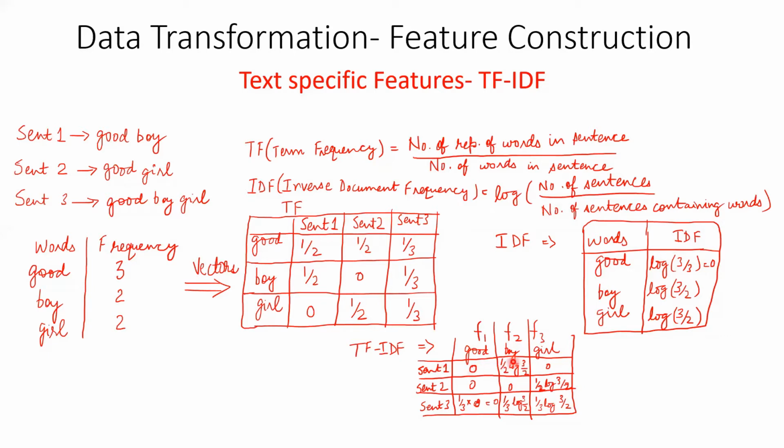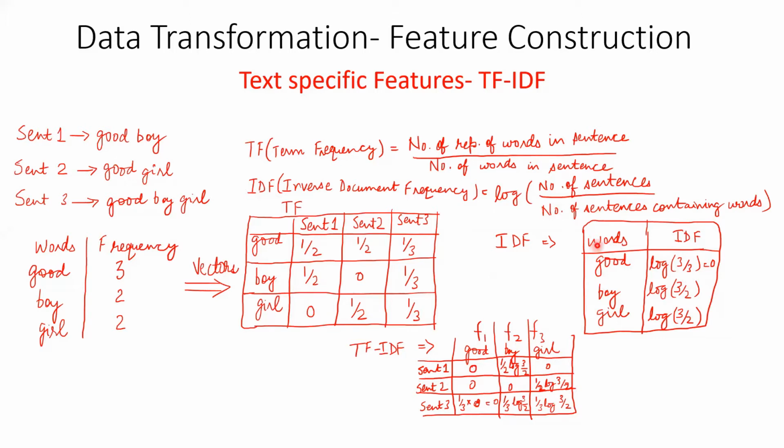And for boy, sentence 1 has a TF value of half and log 3 by 2 as IDF. So half into log 3 by 2 is here at this place. Similarly for girl, sentence 1, 0 into anything will be 0, so 0 at this place. So 0, half log 3 by 2, and 0. Similarly for the other two sentences you can fill in the values, multiplication is very simple.